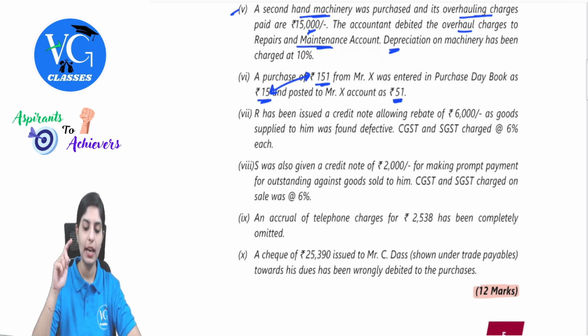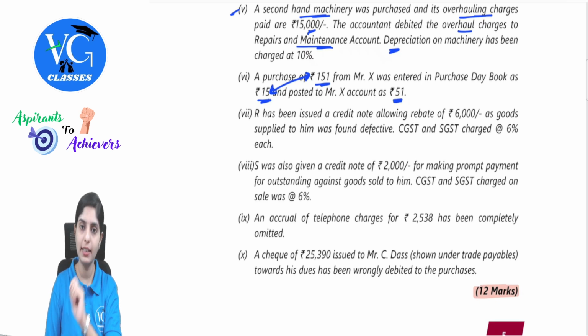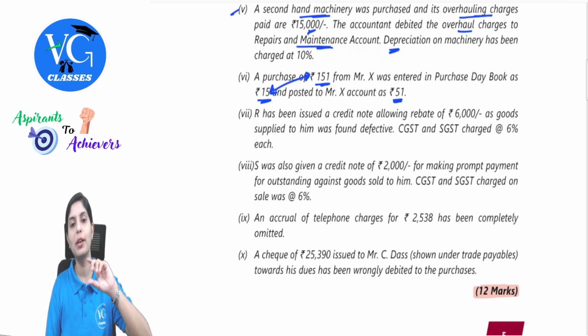Coming to Mr. X. X account will be anyway credited. This was posted as 51. Actual posting was supposed to be 151, but they've taken 51 out of it. That means 100 is a shortfall. Yes or no? So this 100 will also be taken care. And the balance with respect to what is reflecting will be routed through suspense account.